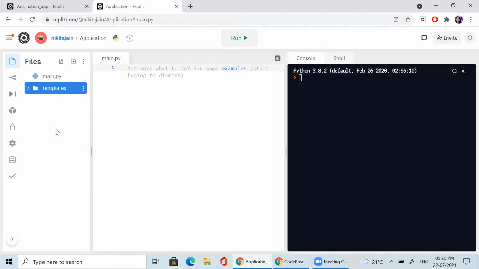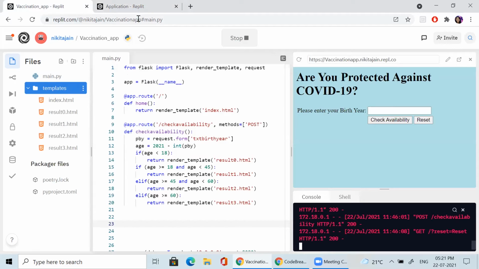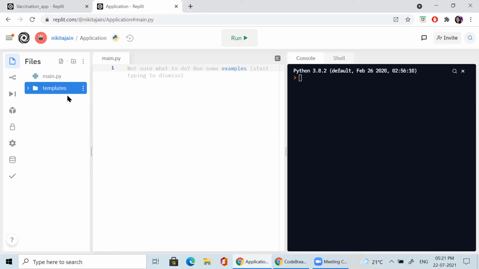HTML files, because a website or application is a collection of web pages, correct? So here I'm using some three to four pages for displaying results, and one page is for input, where you have to enter your birth year. So you have to create templates. Don't forget, the T should not be capital. This should be exactly what I have given, and the spelling should also not be changed.